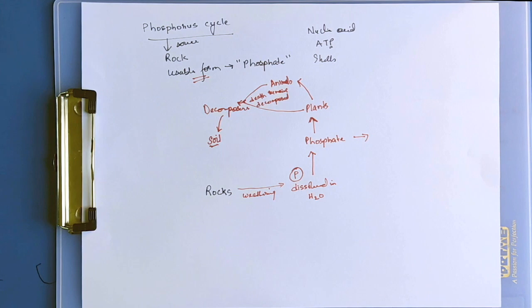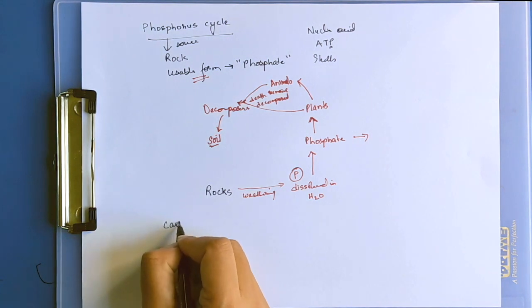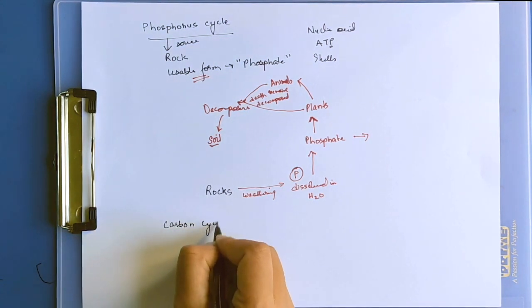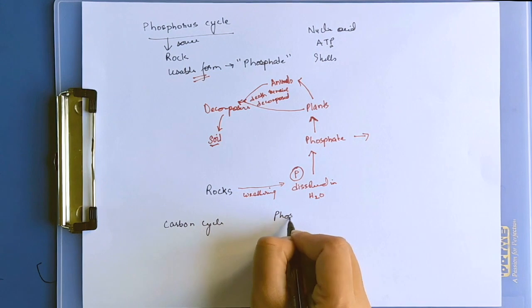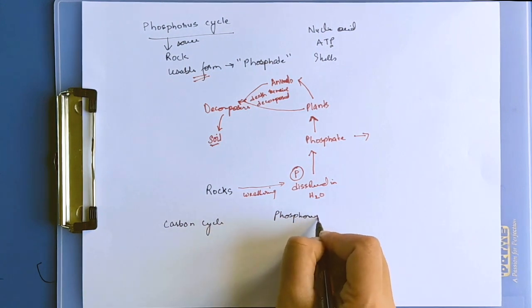Now the difference between the carbon cycle and the phosphorus cycle.